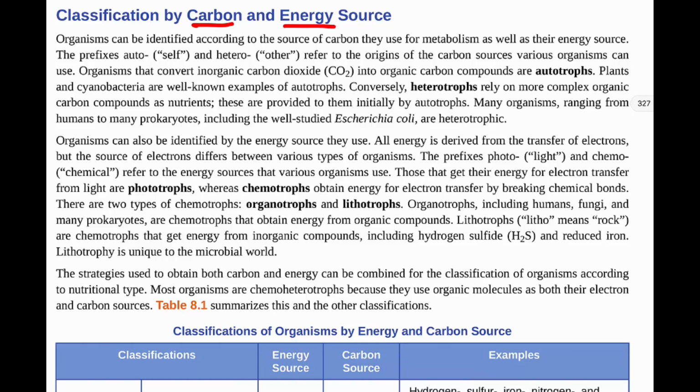So our organisms can be identified according to the source of carbon that they use for metabolism, so the source of carbon they use for all these chemical reactions in the body, as well as their energy source, so how they get energy for these chemical reactions, for these anabolism reactions and catabolism reactions. So we have some prefixes here: auto, meaning self, meaning from the self, and hetero, meaning other or from other. And those refer to the origins of the carbon sources.